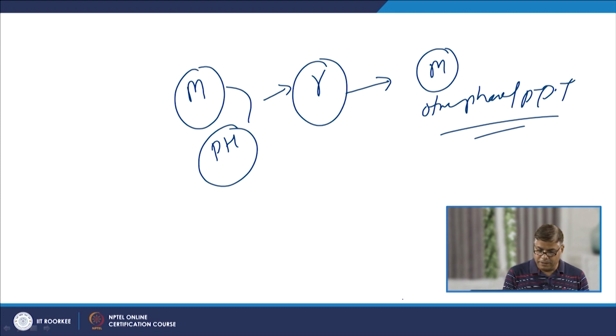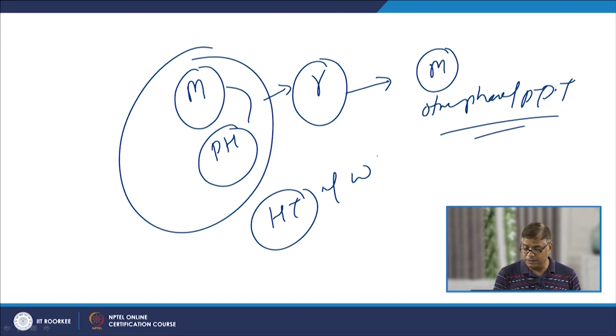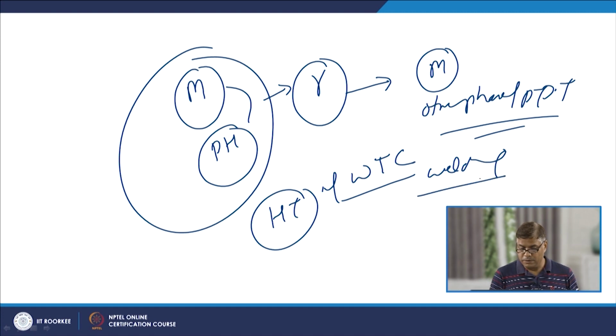These two types will respond to the heat of the weld thermal cycle during welding. So, this is the basics part of the stainless steels.